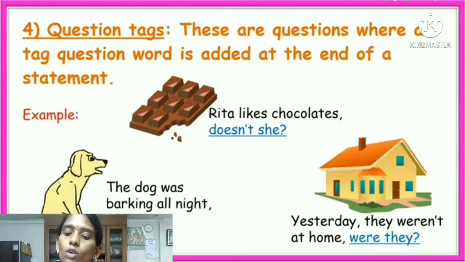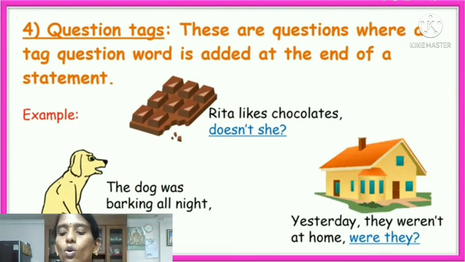Rita likes chocolates. We can frame the question tag like this: doesn't she? Doesn't she is the question tag. Second one, the dog was barking at night. Wasn't it? Here they are using a question tag like wasn't it. Next type.